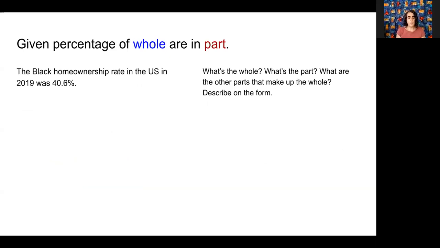Let's just try one more. The Black homeownership rate in the United States in 2019 was 40.6%. So this one's a little bit tricky because it doesn't have an "of." So I'm asking you to think, what do you think is going on here? What's the part? What's the whole? What are the other parts that make up the whole? And again, describe that on the form.